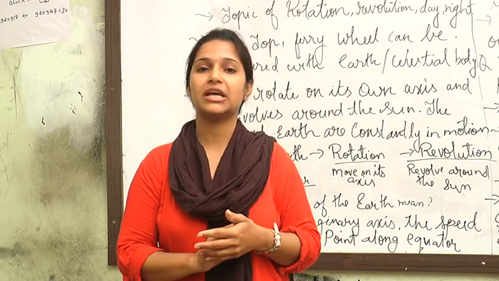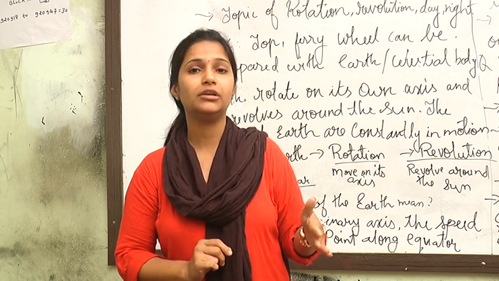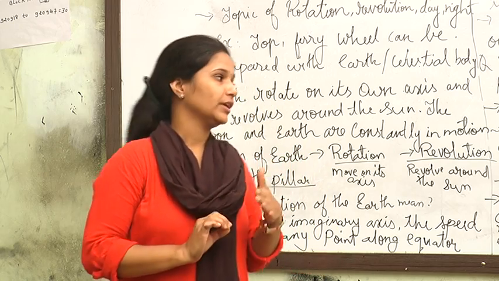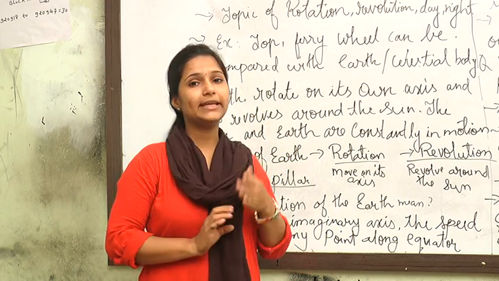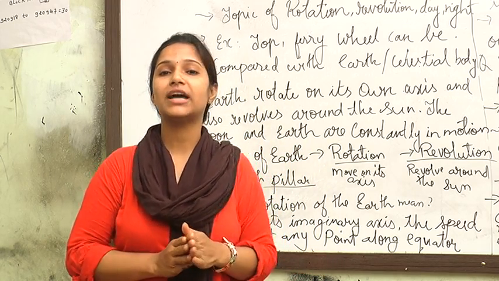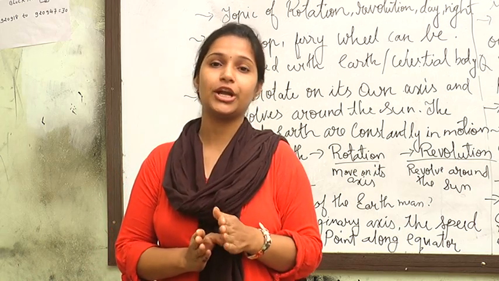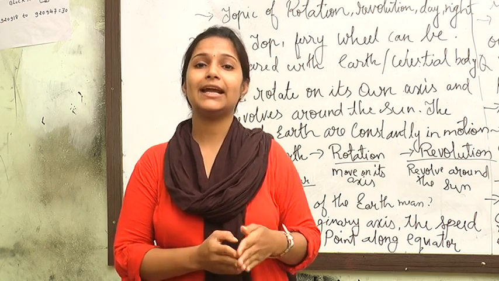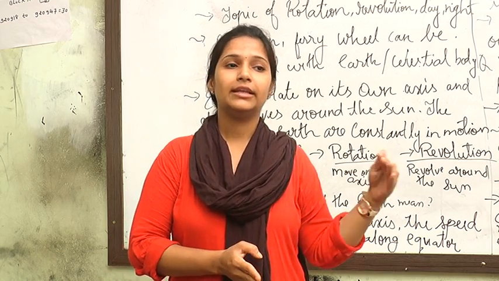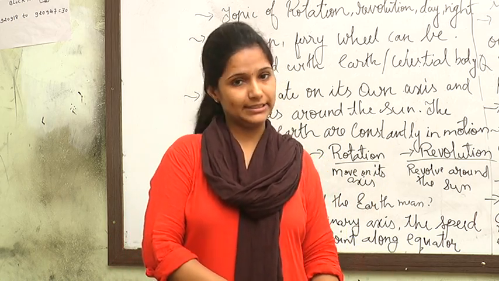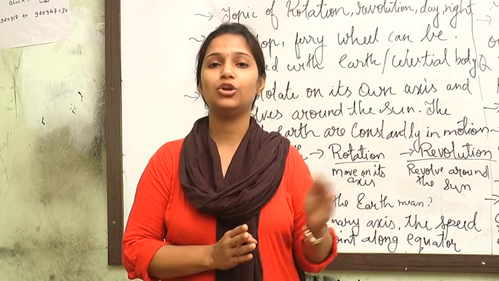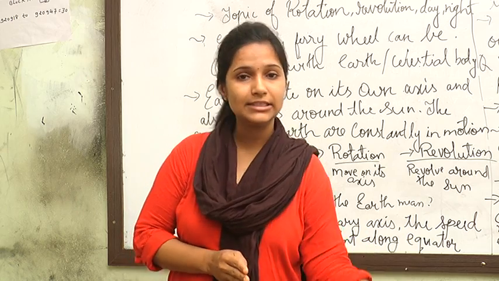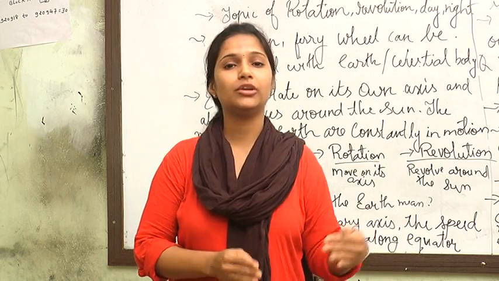You have to mention the time, like this is the measurement of the pillar, and at that time the timing is like this. So one day you have to do that. The next day, you can easily know the time with the help of the size of the shadow. Because you have already recognized that this size of the pillar means this timing. So the next day when you are playing in the ground, you can easily understand that the pillar shade is at this level, then the timing will be 2 or 3 o'clock.